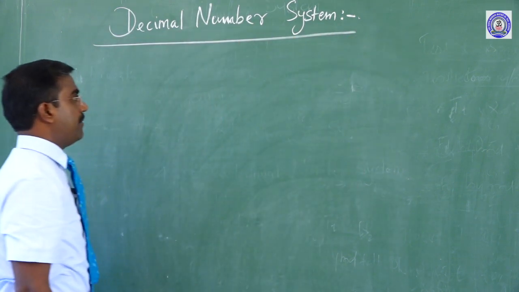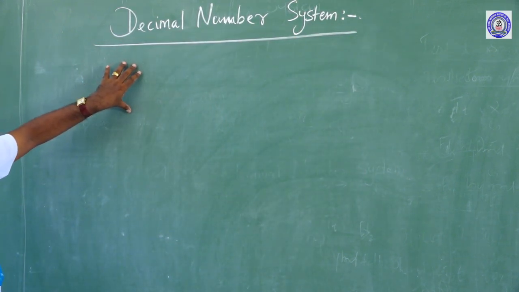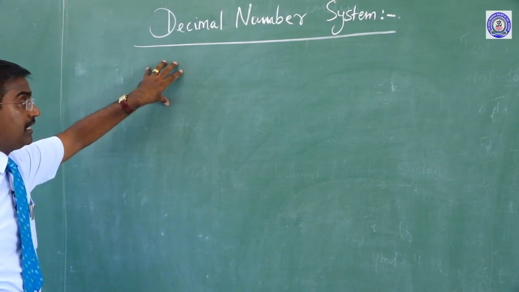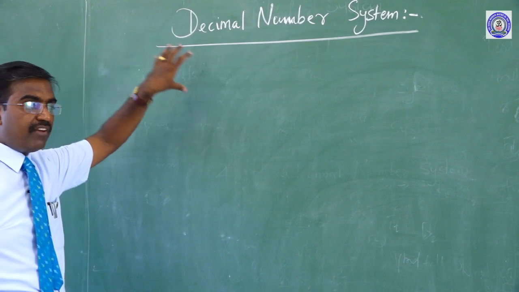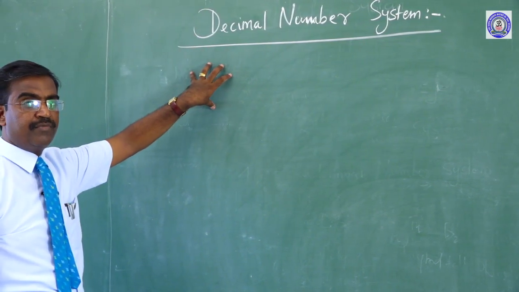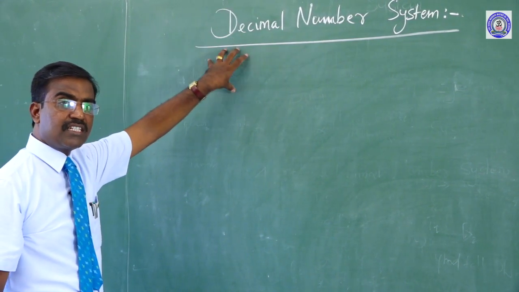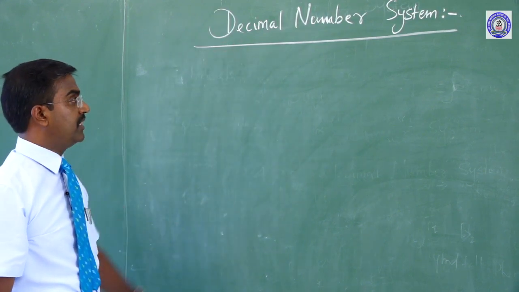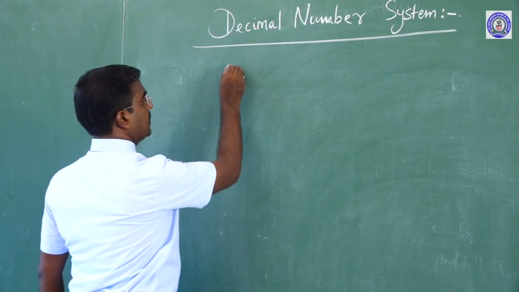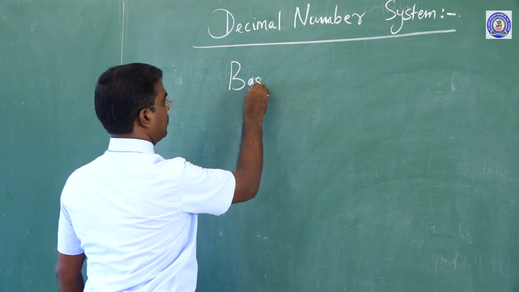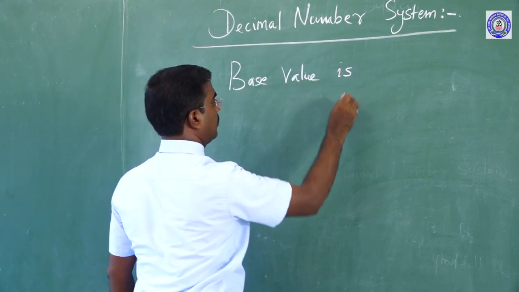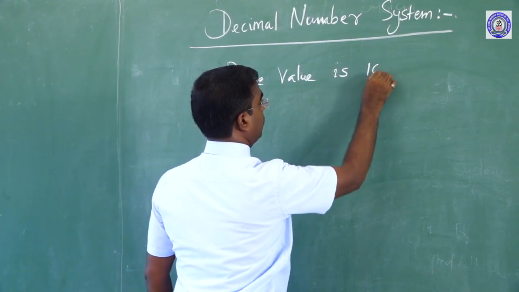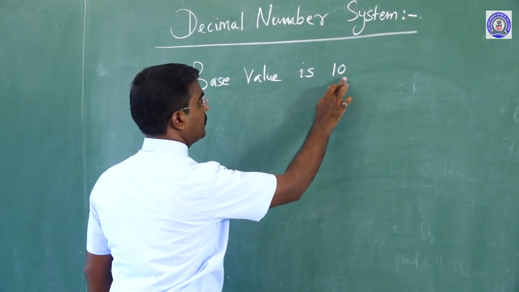The decimal number system is what human beings normally use everywhere. That is why the base value of the system is 10, which is written as 1 0.